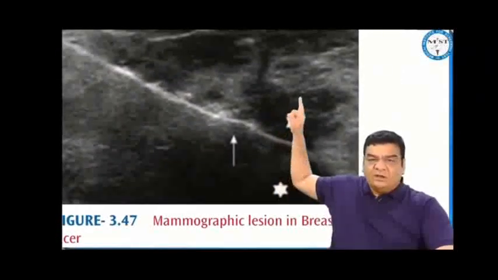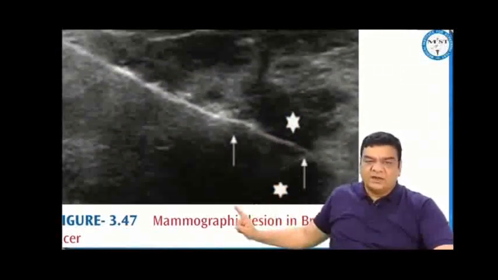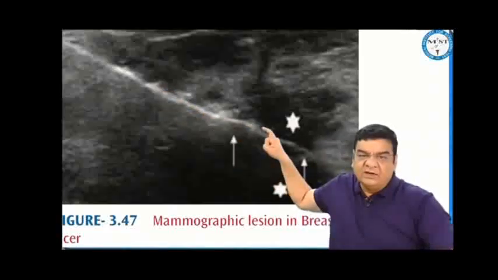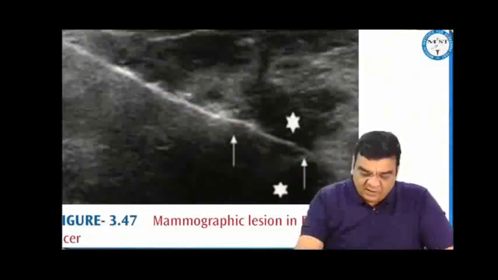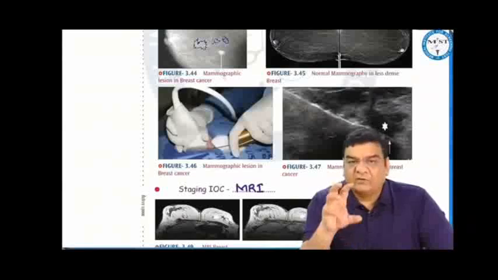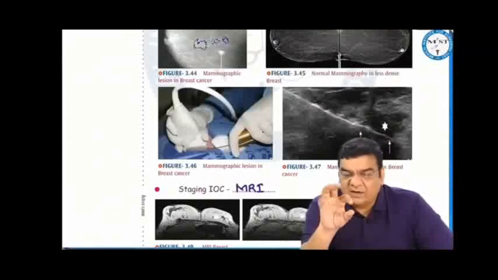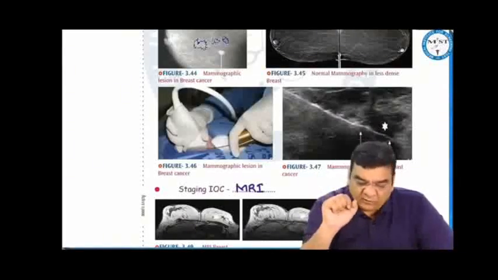Like this black area that you're seeing, this is the hypoechoic area, probably this is the cancer. And this white linear shadow that you're seeing is the needle which we are putting into the tumor. And we take a biopsy from here, and that is how we make the diagnosis. When we're doing mammography in breast cancer, we can find irregular speckled microcalcifications suggestive of cancer. For staging of breast cancer, we do MRI.